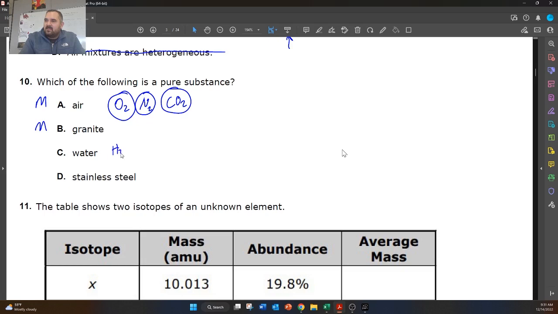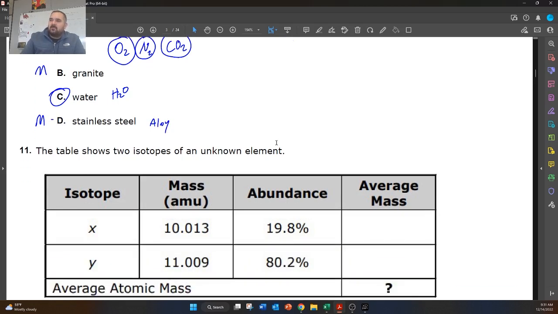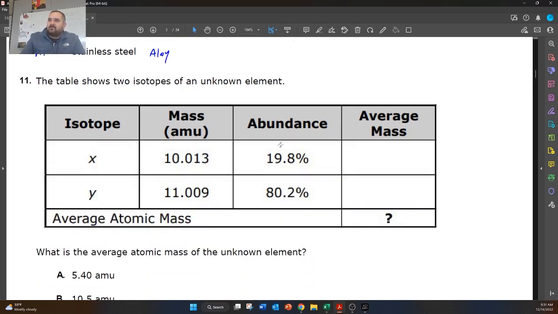Water, this is a compound, and compounds are considered pure substances. So that's going to be our answer. And stainless steel is a mixture of metals called an alloy, and alloys are mixtures, not compounds.